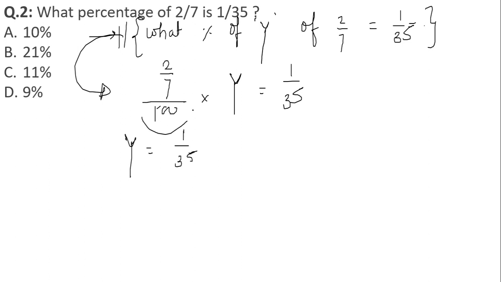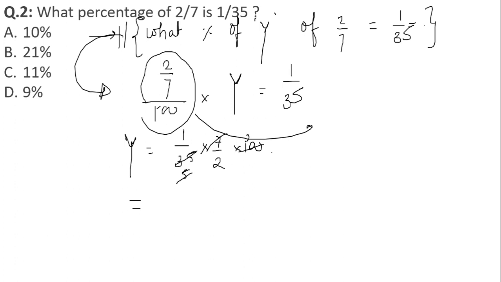If I take this value to the other side of the equation, I'll get y is equal to 1 by 35 into 7 by 2 into 100. After calculating, 7 5s are 35, 5 2s are 10, so I get 10%. It means 10% of 2 by 7 is 1 by 35.